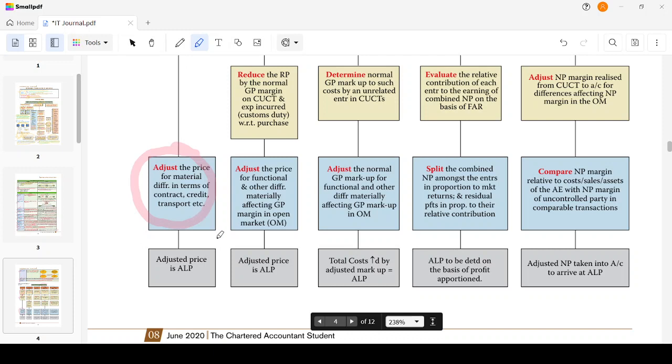Or else, I'm going to give a credit of 2 months for the normal customer and 3 months for the associate enterprise. So that credit, the interest, also has to be adjusted for. So the adjusted price is the arm's length price. For now, understand the concept. We'll solve some problems, and we will get to know how the procedure is to be done.